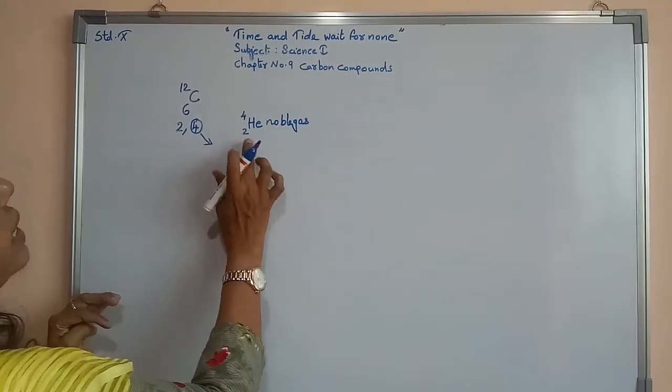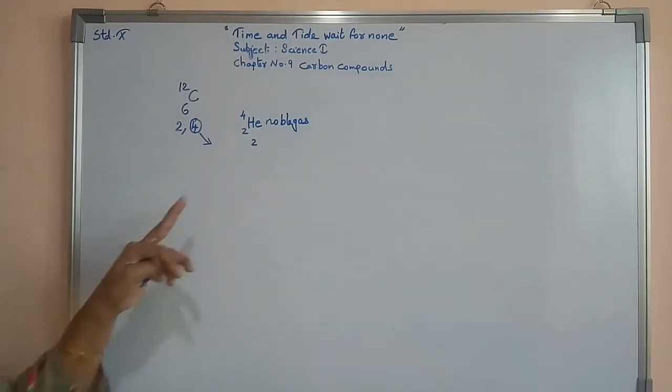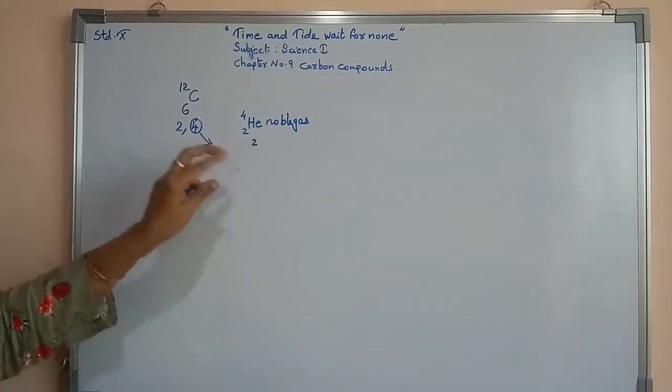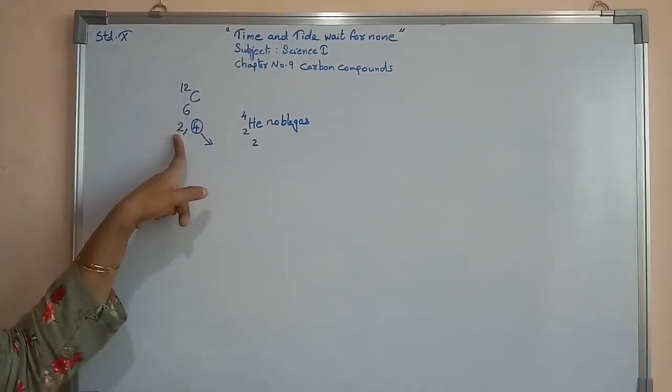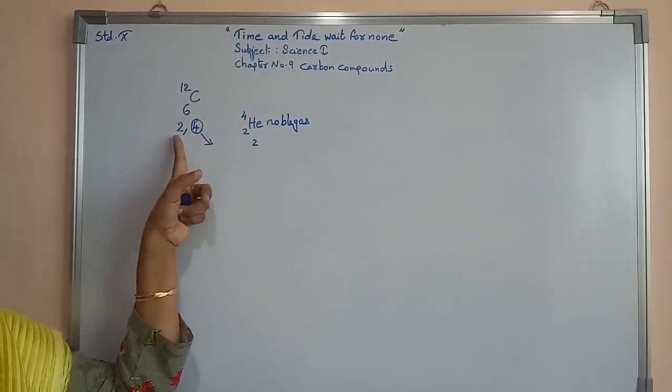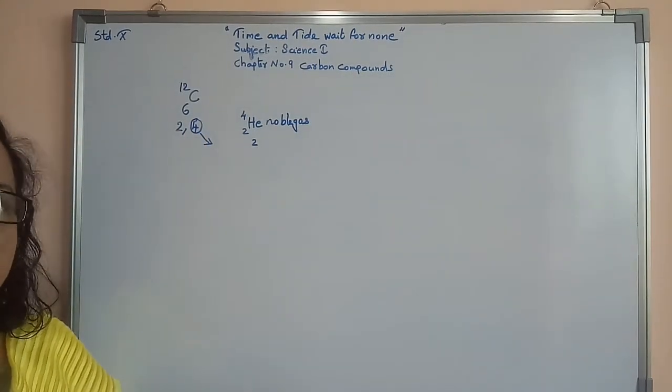Helium has only atomic number 2, so its electronic configuration is 2. If carbon removes these 4 electrons, its electronic configuration will also be 2. Then it can be like helium.